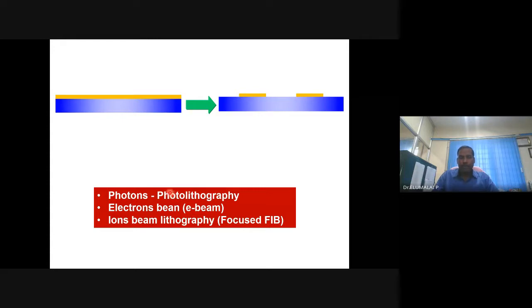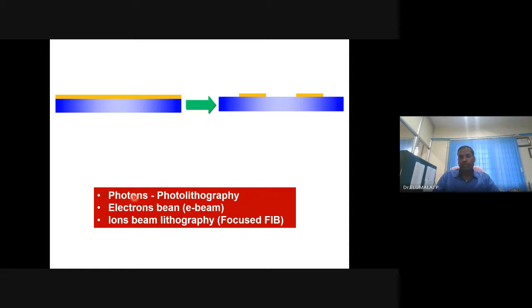Photolithography: the process involved in this nanofabrication essentially involves photons, radiation. We'll come back to that. Instead of photons, you can make use of electrons, and that is known as E-beam or electron beam lithography, not photolithography.